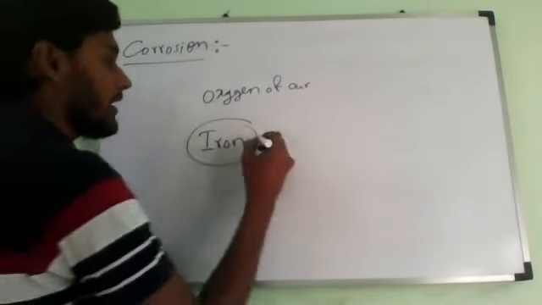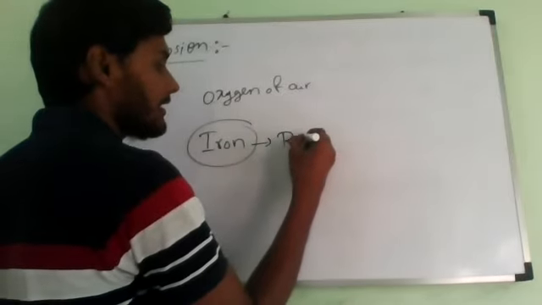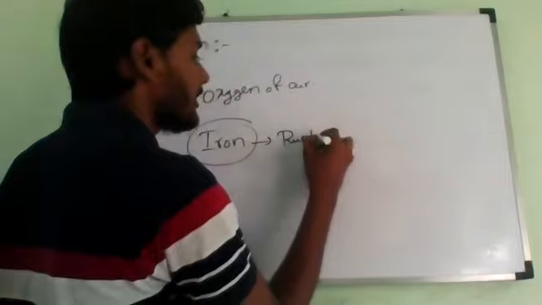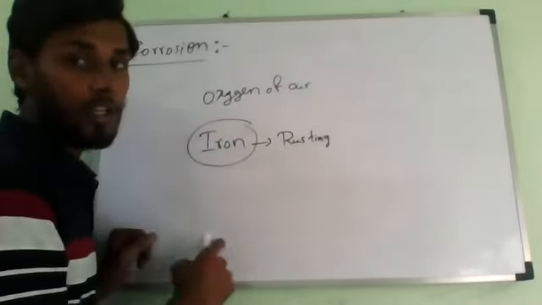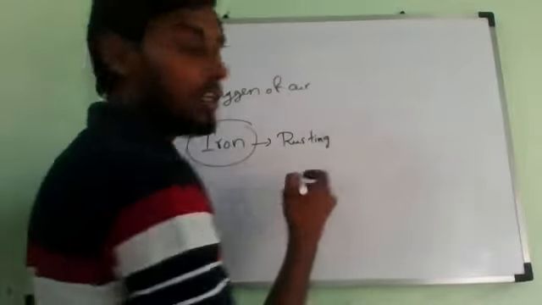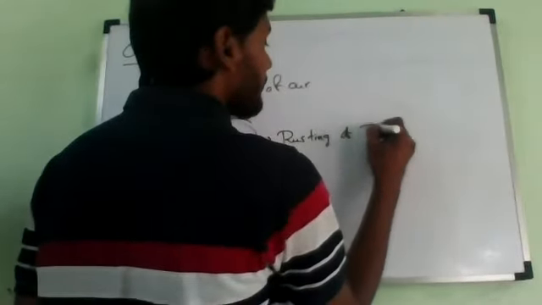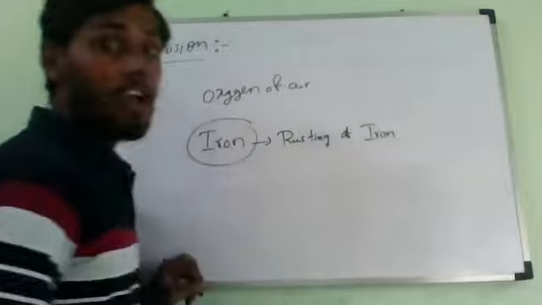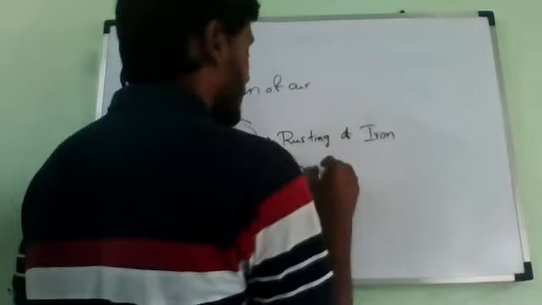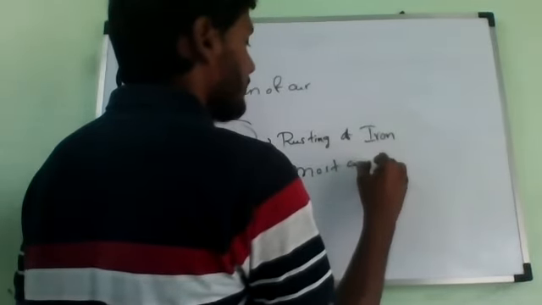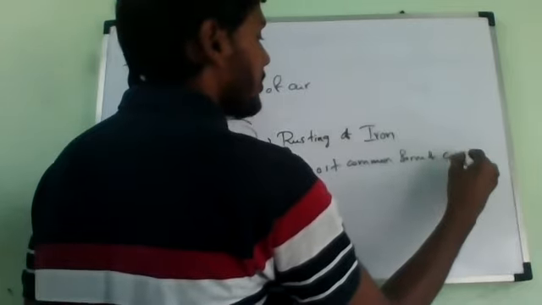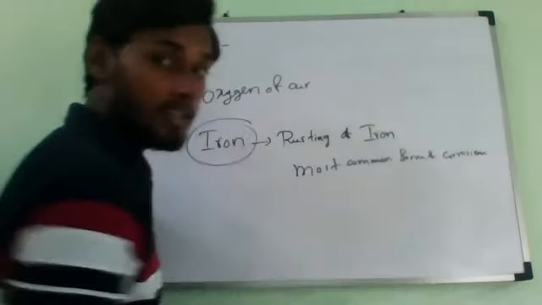So now if you take iron, rusting of iron is the common thing which you have heard. This is the common corrosion we can call. They may ask you the question: what is the most common form of corrosion? Rusting of iron. Rusting of iron metal is the most common form of corrosion.